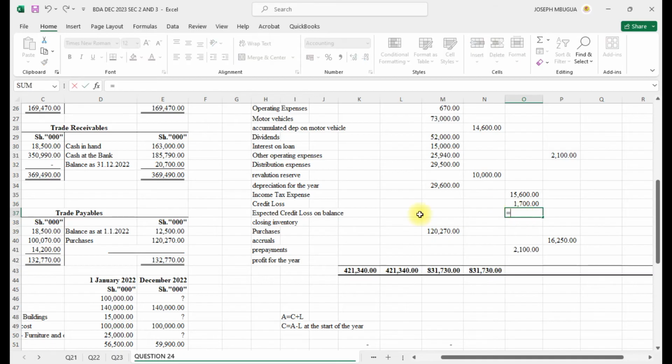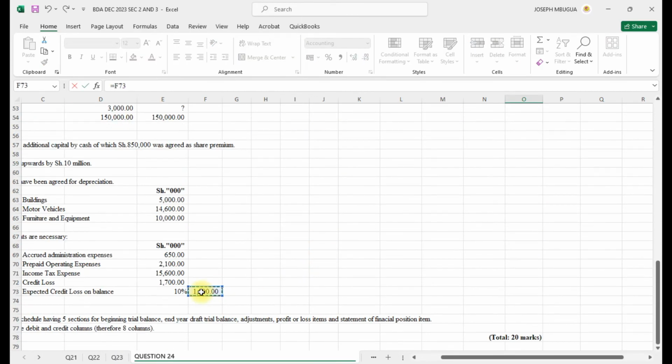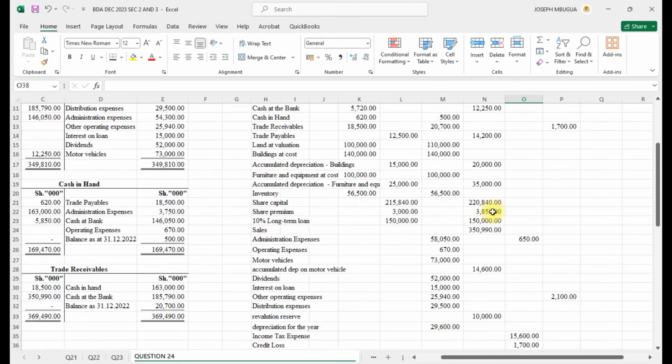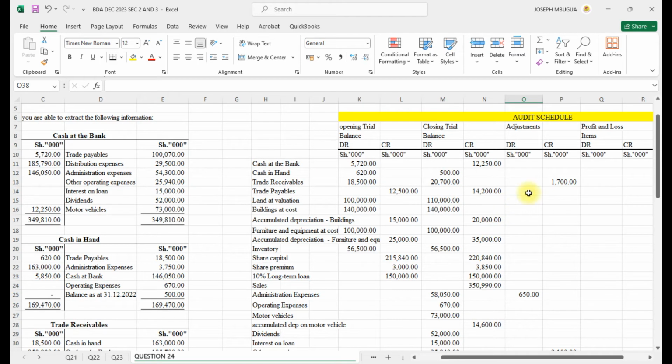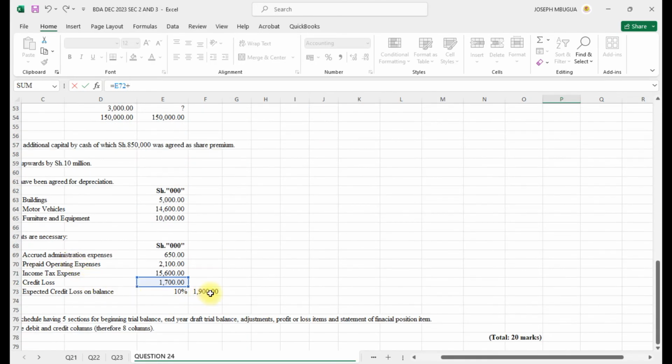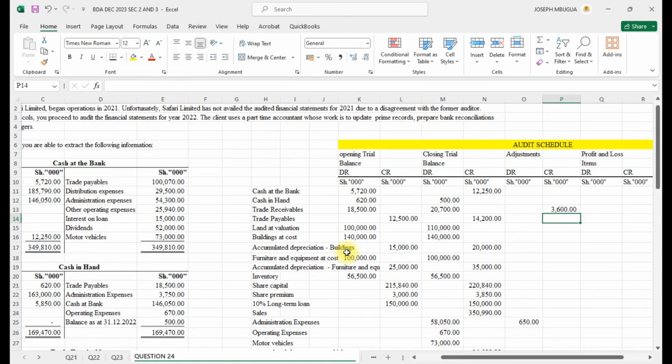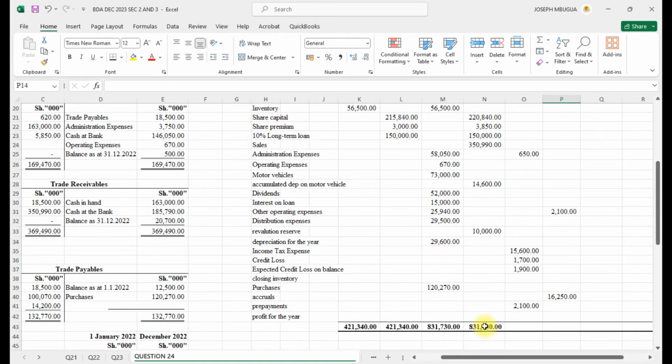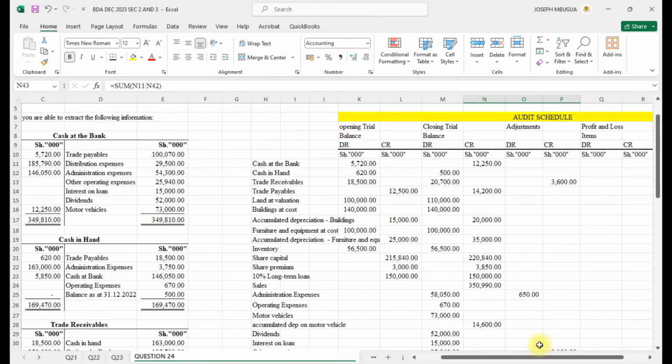Expected credit loss here of 19, and it will affect what? It will affect the receivable here. We shall add that value, 1,900, that way. I think that's all. We add these, it should balance at 21,950. And therefore the next will be the profit and loss item.